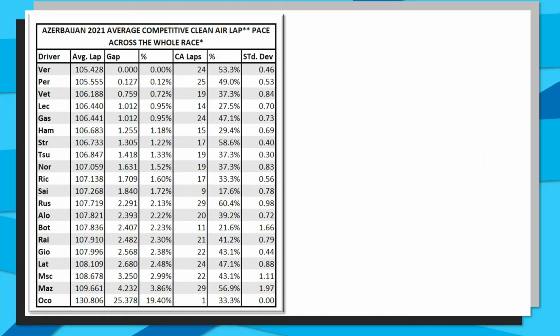So on screen now is the Azerbaijan 2021 average competitive clean air lap time, where the clean air lap time, as I said, was any lap set outside of 2.5 seconds of the car ahead across the whole Grand Prix. And it was the 2 Red Bulls who were comfortably the fastest cars in clean air, and then it was actually Sebastian Vettel in the Aston Martin, the only other driver to be within a second of the 2 Red Bulls in clean air, then Charles Leclerc, Pierre Gasly and Lewis Hamilton, 1.2 seconds off the pace in clean air.